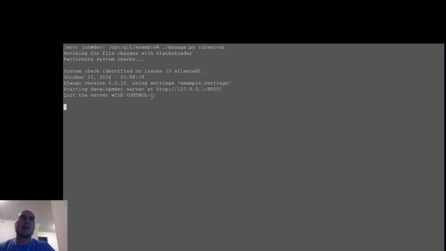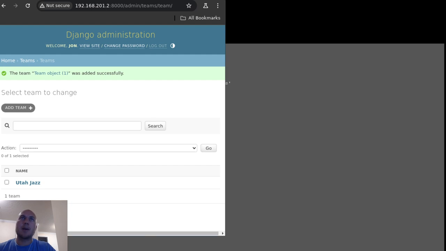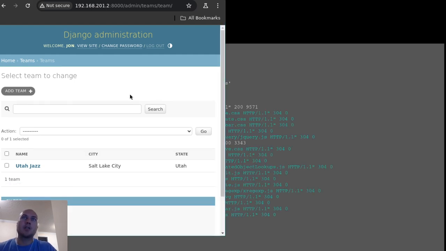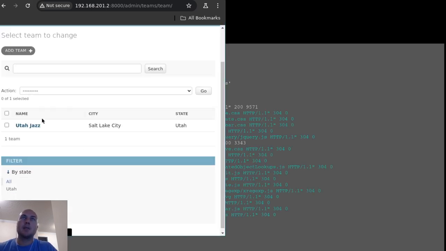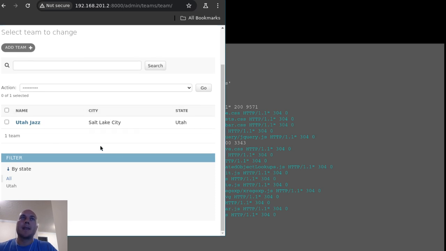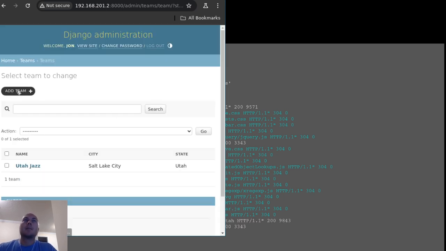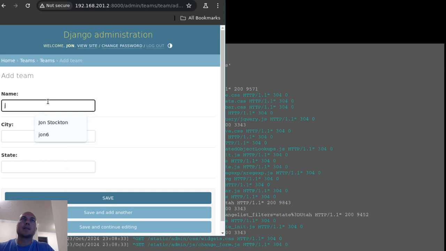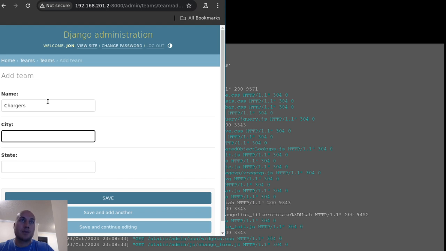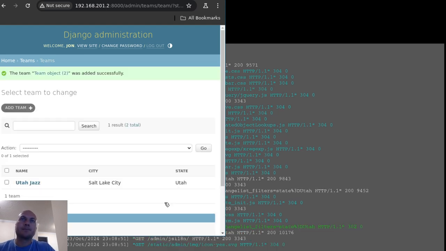Now if I run it again and I pull my browser back up, press this page, okay, you can see I've got name, Utah Jazz, city, state, and then on my filters, I've only got one state, so I can only filter by Utah. But if I add another team, let's say Chargers, different sport. Well, let's go with the same sport. Let's just do Heat and Miami, Florida. There we go.